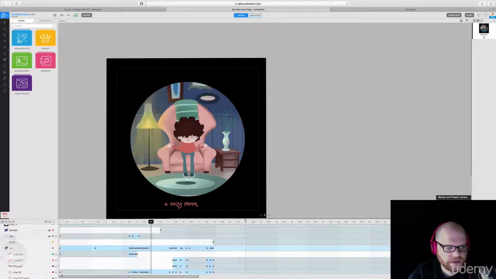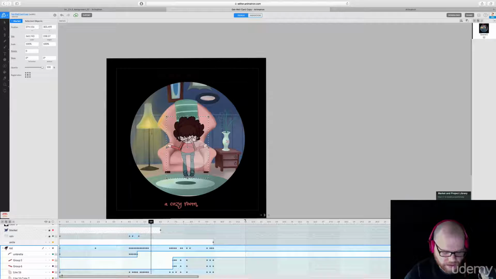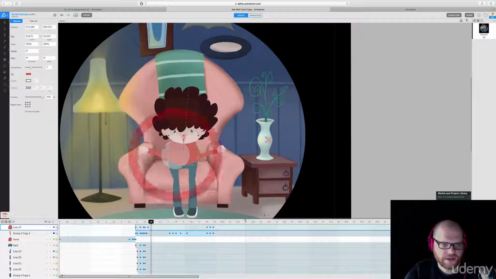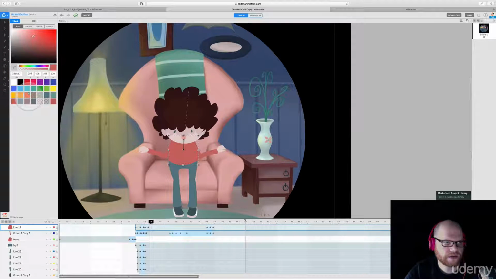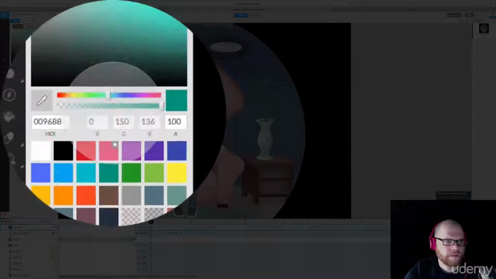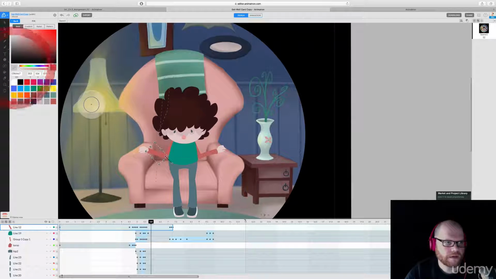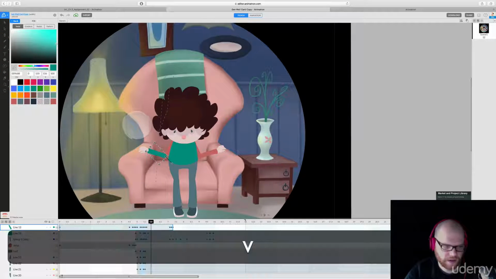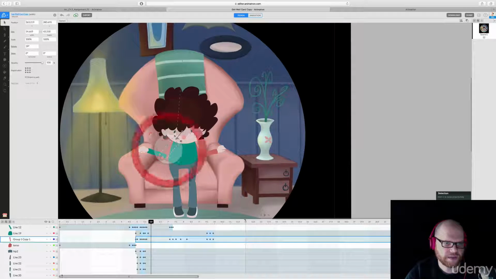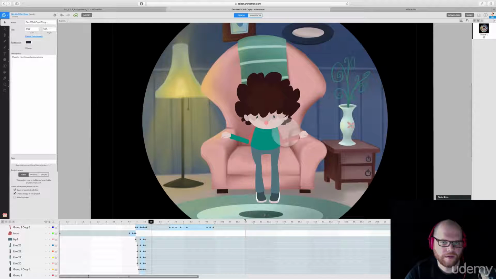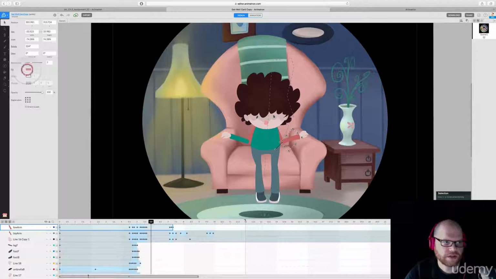And let's go in here. Let's go to the kid and Command E. Zoom in. I want to change the kid's shirt color. Let's change that to blue. And let's see if we can do the same thing. Just using the color picker, we can customize this a little bit. So we can just change these, just subtle ways that we can change this animation.